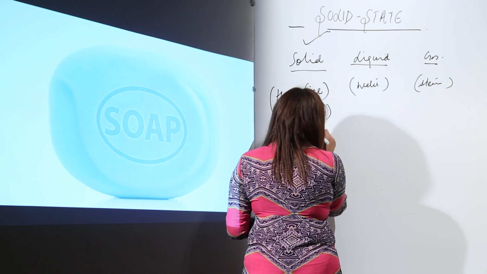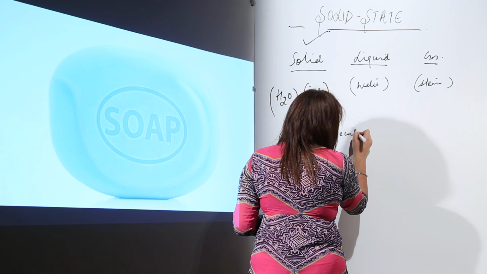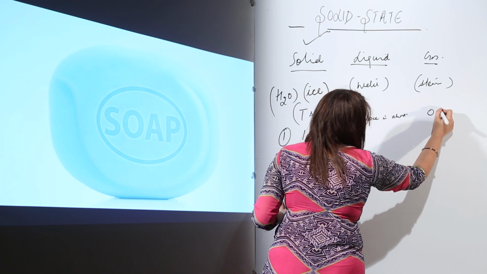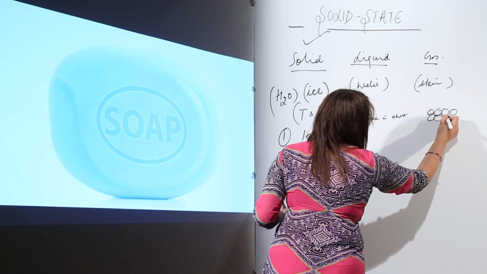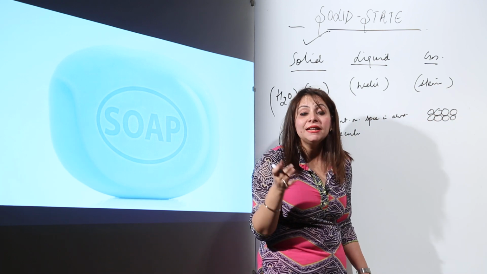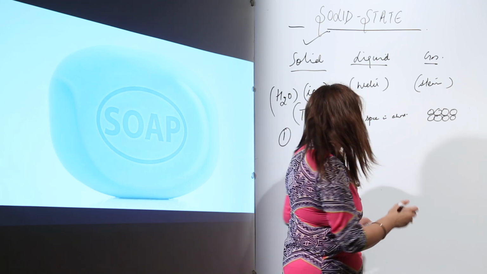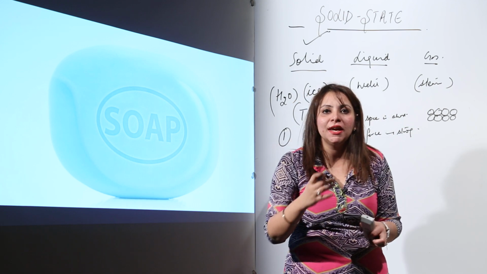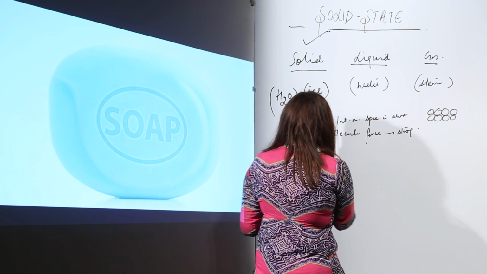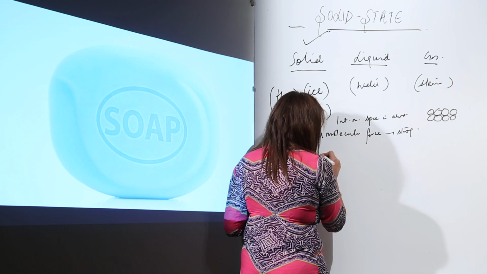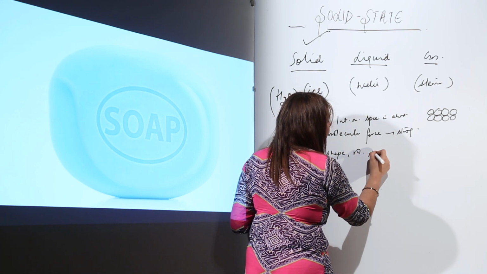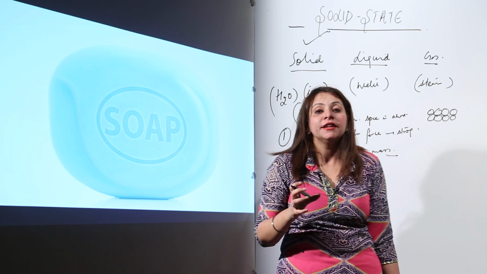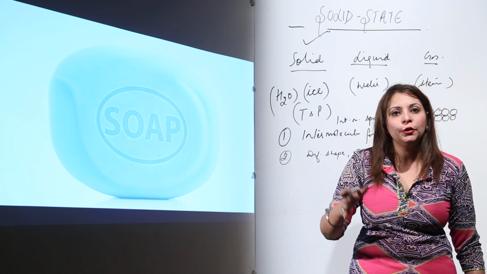First is that intermolecular space is short. That means if we get to see a solid, there is very little space between the particles. And as the space is very little, that means the intermolecular force binding them is very strong. And due to this reason, they possess definite shape, definite volume, and definite mass. Because of the strong binding force existing between them, they possess definite shape, volume and mass.